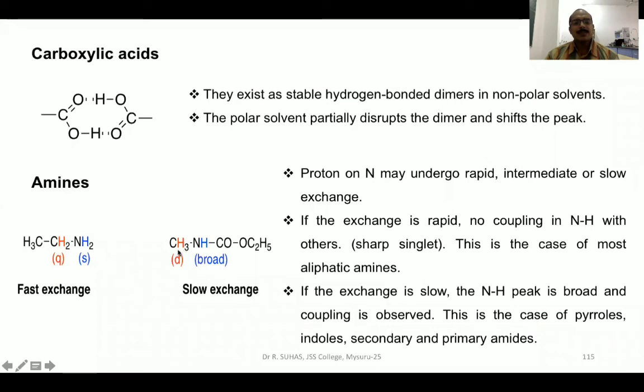So what is happening? CH3, NH. This CH3 is coupling with H and this H of N is coupling with CH3. So this CH3 is appearing as a doublet, whereas this NH is appearing as a broad. Usually if it couples with this, it should be a quartet. Instead of quartet, it will appear as a very broad signal, and broad signal will appear because of the slow exchange. So this is how proton exchange reaction takes place in different systems.